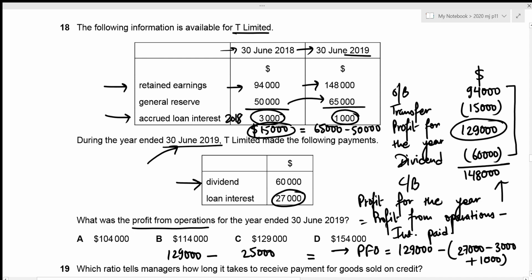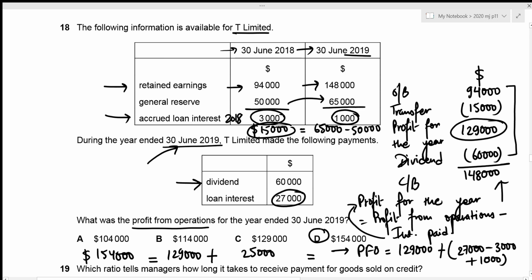Okay, it seems like I made an error. So interest paid goes to this side. So the negative will act as a positive now. So we need to add the interest paid. Okay, so the profit from operations is going to be 129,000 plus 25,000, which results in 154,000. This is the answer that we are looking for, which is given in option D. That will be our correct answer.